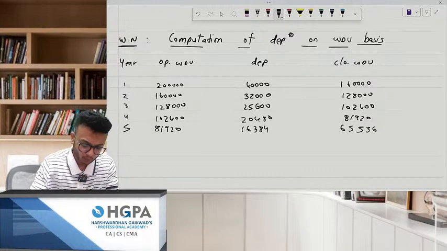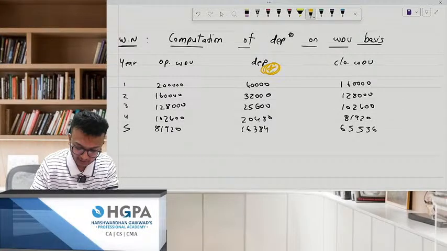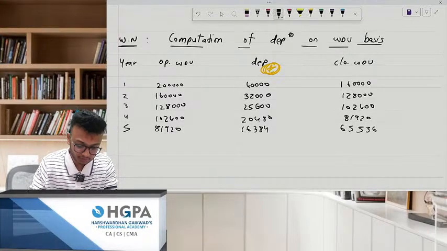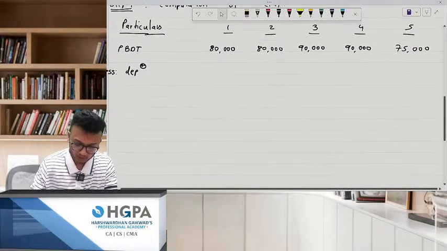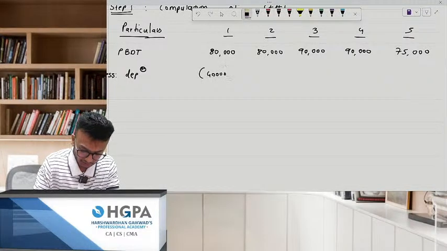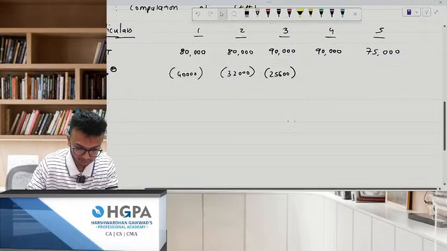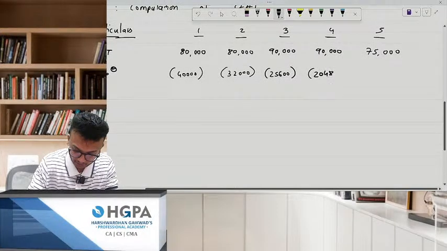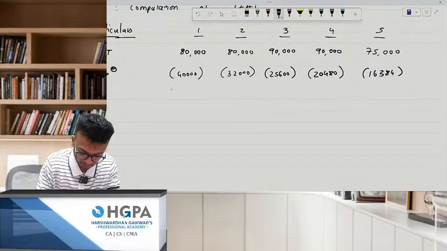Okay, what we are bothered about is this, the depreciation. Now it becomes very easy for you to just pick up the figures and drag them to your CFAT table. So what you'll do? Write it over here. Your CFAT depreciation: 40,000. Next is 32,000. Next, 25,600. Next, 20,480. Next, 16,384. Okay.